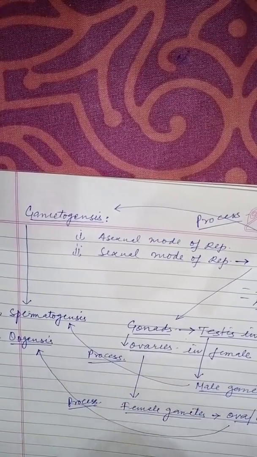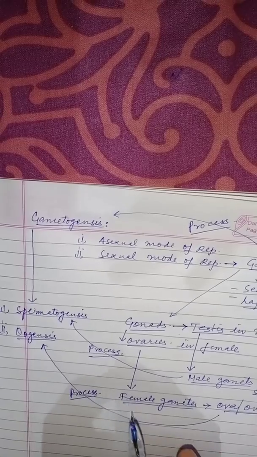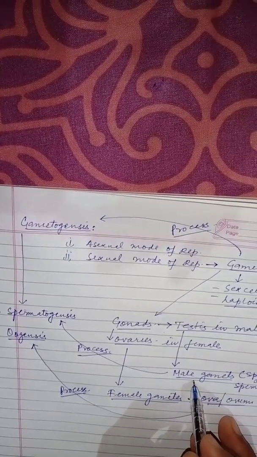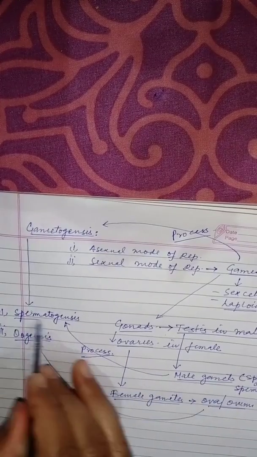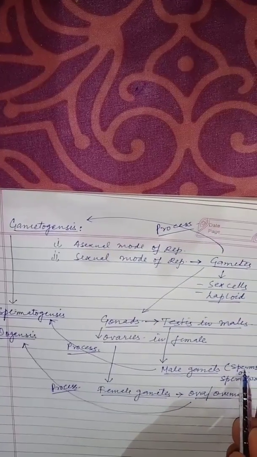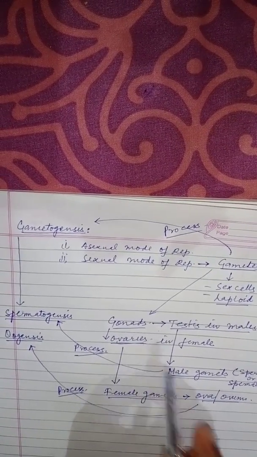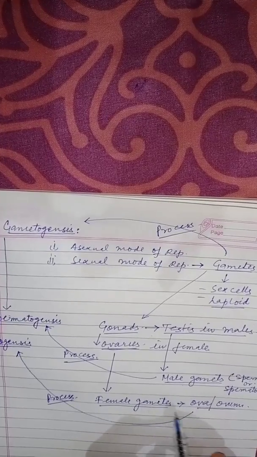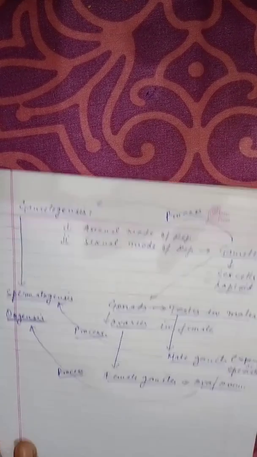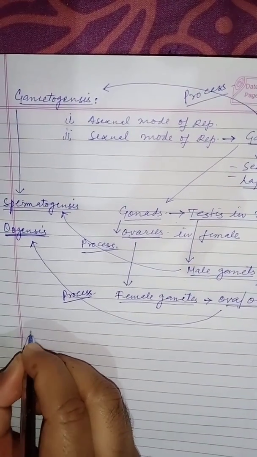So in other words, gametogenesis taking place in the male gonads, which results in the formation of sperms, is called spermatogenesis, and gametogenesis taking place in ovaries, which results in the formation of ova, is called oogenesis. Now today I would be taking up spermatogenesis.